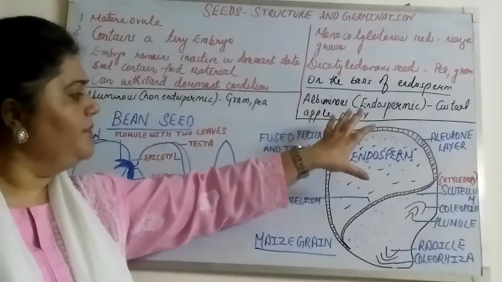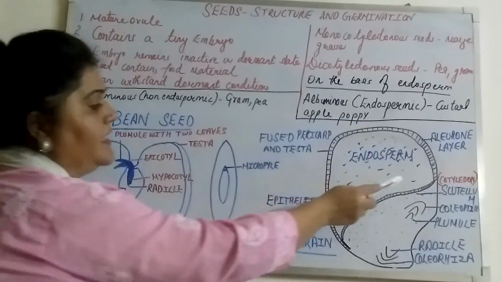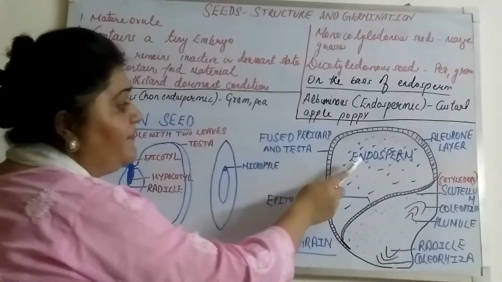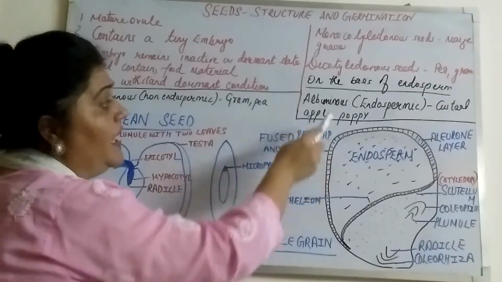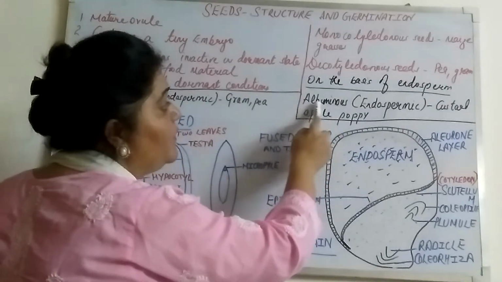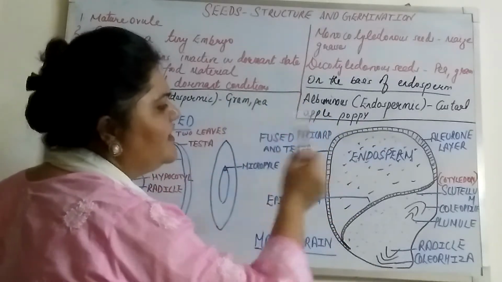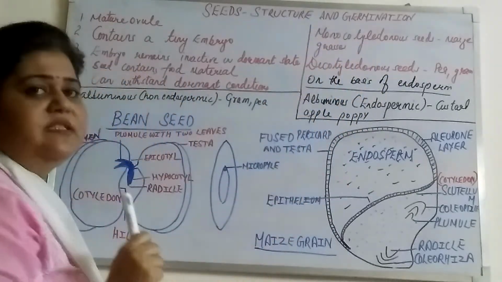The major portion of this maize grain consists of endosperm. If it is endospermic, then in which category does it fall? It falls in the category of albuminous seeds. And since it has only a single cotyledon, it falls into the category of monocotyledonous plants.